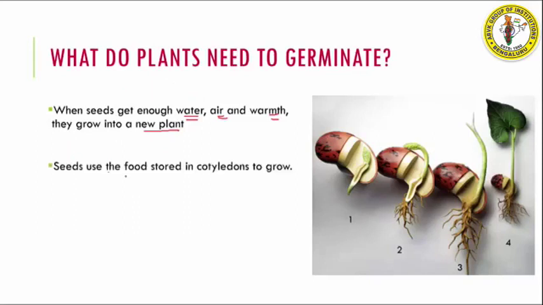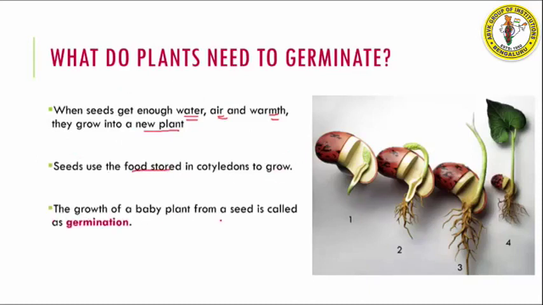Seeds use food that is stored in the cotyledons to grow. The growth of the baby plant from a seed is called germination. So you should remember very clearly that when we refer to germination, that is nothing but a baby plant which starts growing from a seed. In future, whenever somebody uses the word germination, you should remember what it is. Now this baby plant, once it starts growing, is called the seedling.